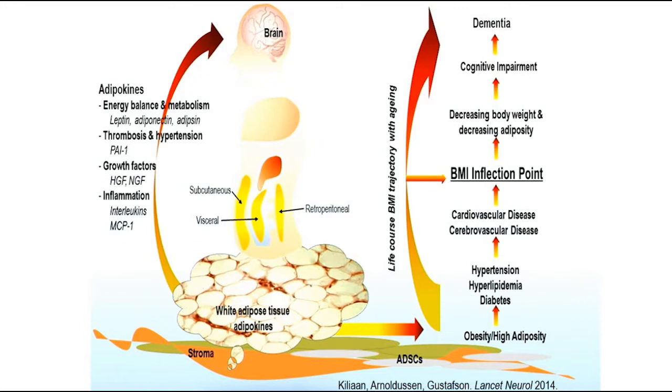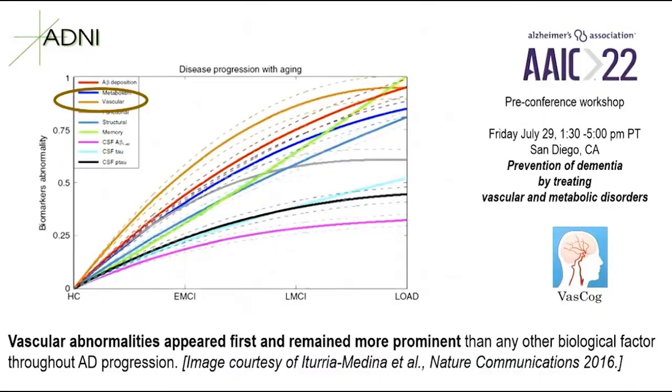Looking on the right-hand side of this particular diagram from the bottom, what's indicated here is that overweight and obesity does contribute to a vascular cascade. It increases risk for hypertension, type 2 diabetes, cerebral cardiovascular disease, all of which, when measured during middle age, influence the risk for late-life dementia. However, we also observe an inflection point in body weight during the adult life course at around age 70, and people do tend to start, on average, losing weight or losing BMI.